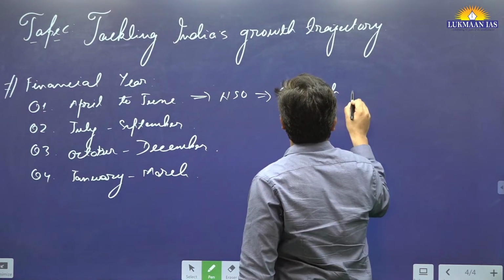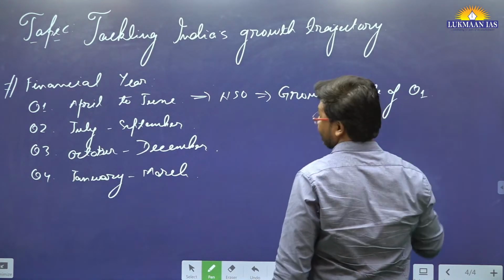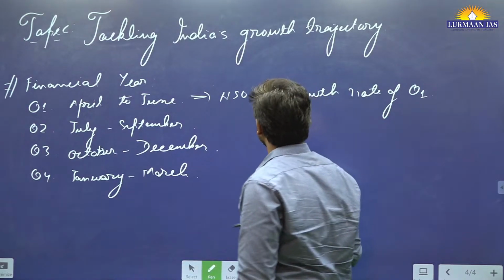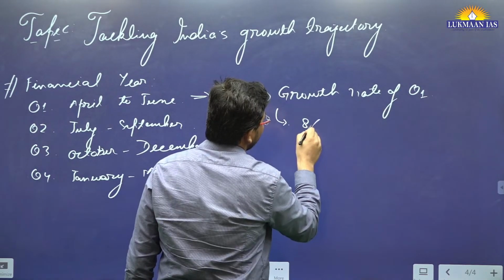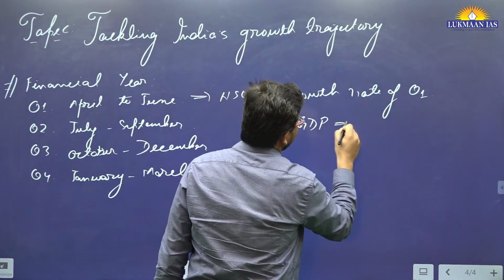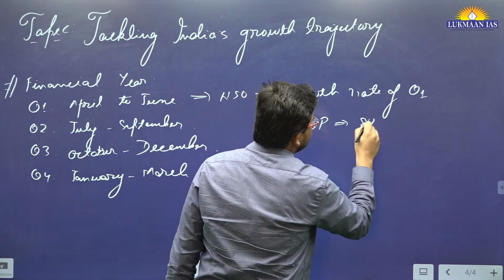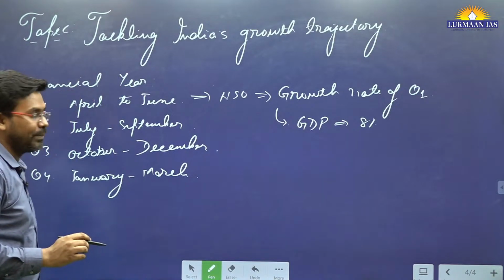Recently, the National Statistical Office has released the growth rate of quarter 1 of the ongoing financial year. According to that growth rate, the GDP of India has grown by 8%, nominal GDP has grown by 8%.